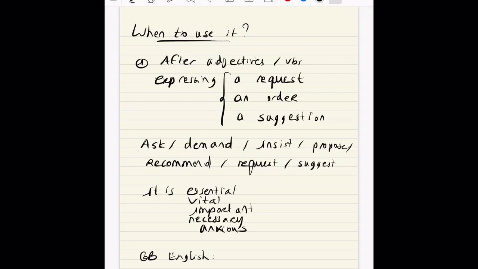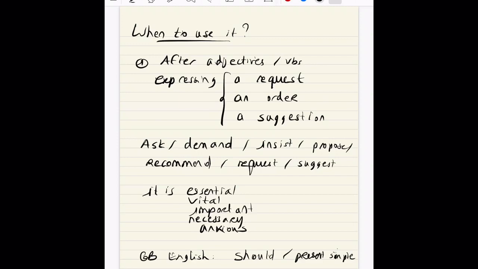Now be careful, because in British English we tend not to use the base form, but instead we prefer using should or sometimes even another modal, or sometimes the present simple as well.